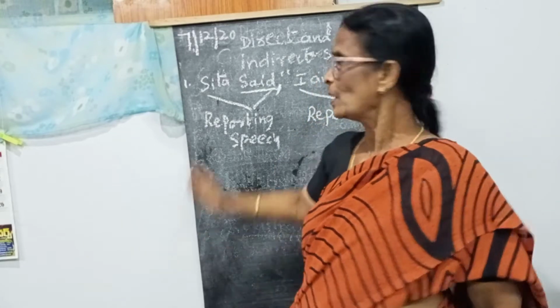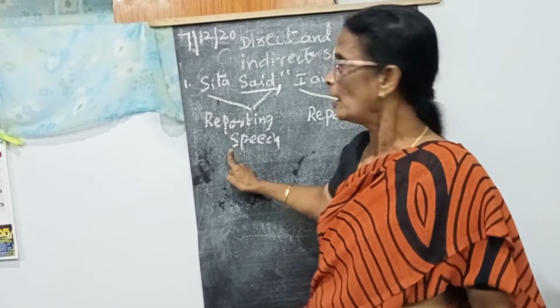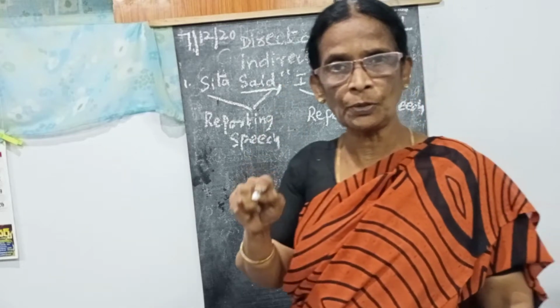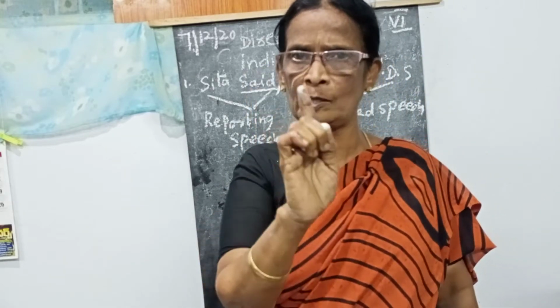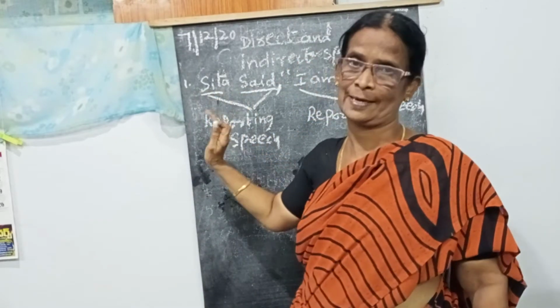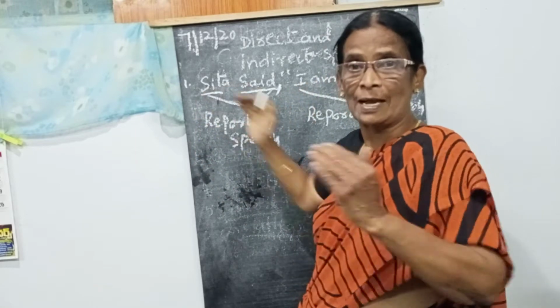Okay, that is the main clue. Next one. Here, who said? Sita said. What Sita said? I am well.